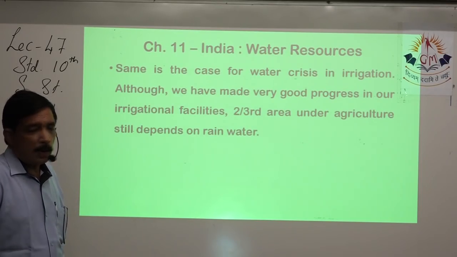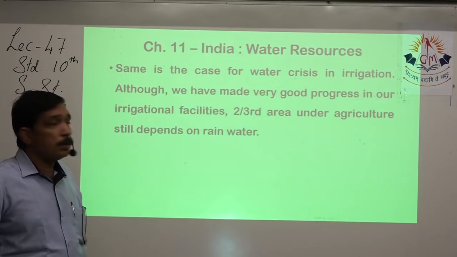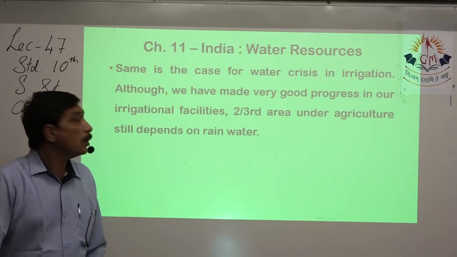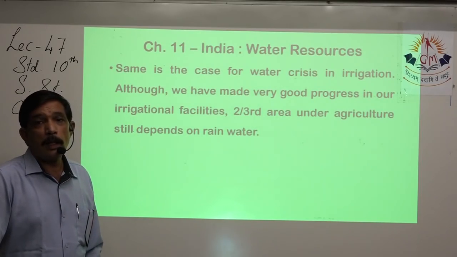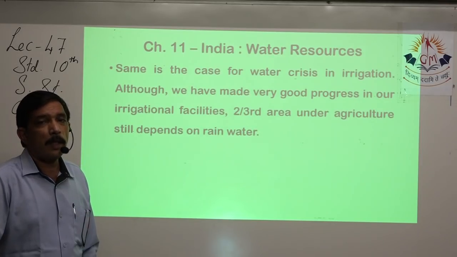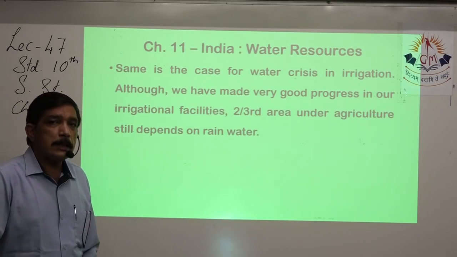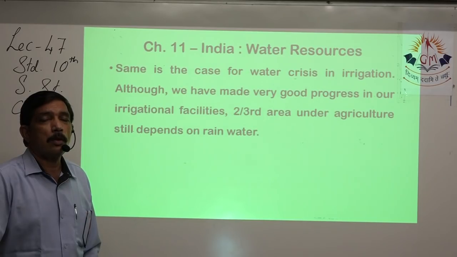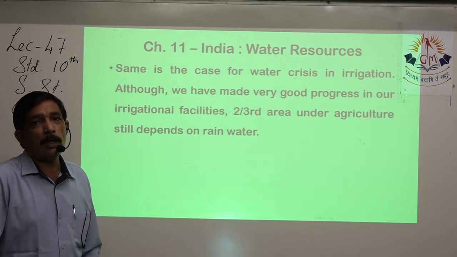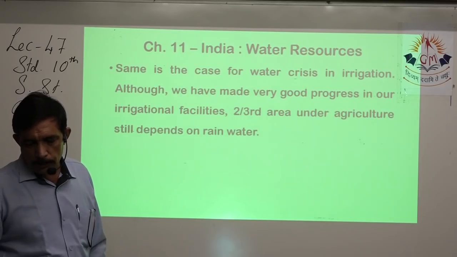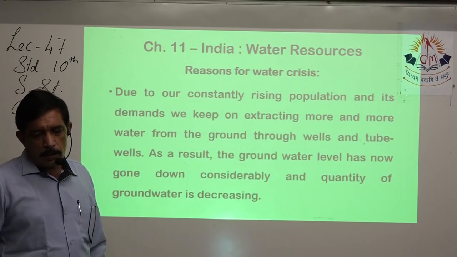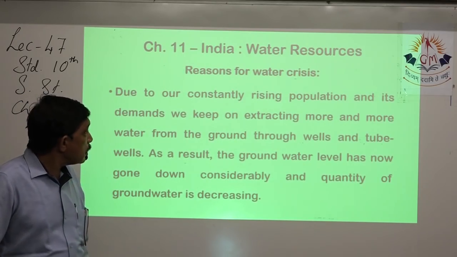Important to remember, we have made good progress. Still 2/3 of our area under agriculture is still dependent on rain. We need to decrease the dependency of the farmers on rain by giving them good irrigation facilities. Reasons we have already discussed, but still let us look at this.